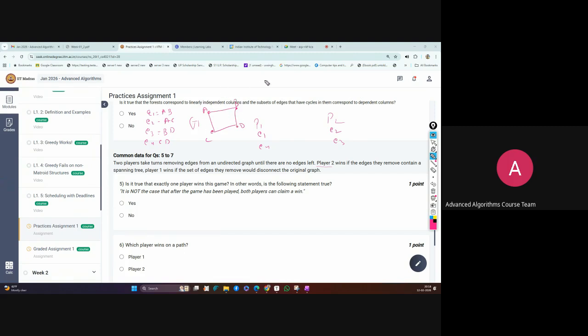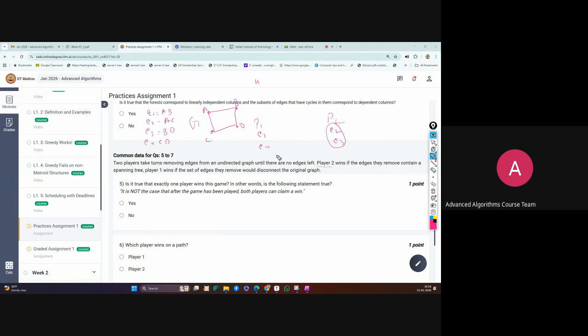There are four vertices, so at least three edges are required to make a spanning tree. I hope this spanning tree idea is clear. We require a connected graph without a cycle, and that represents a spanning tree for this graph. So player two wins if we combine all the edges of player two and they make a spanning tree for this graph. This is the meaning: player two wins if the edges they removed contain a spanning tree.